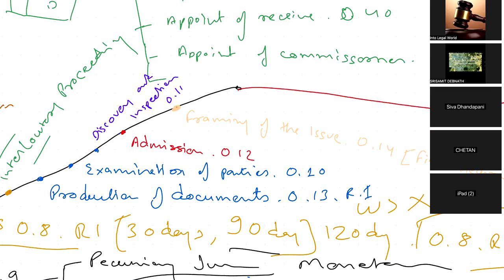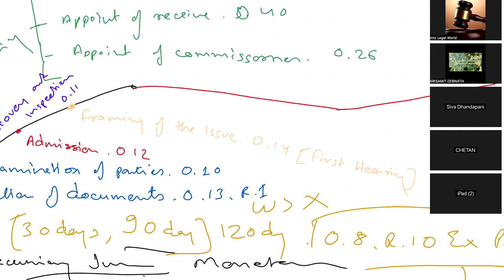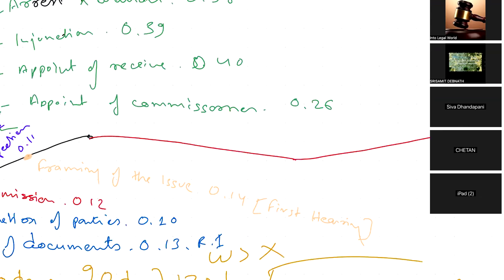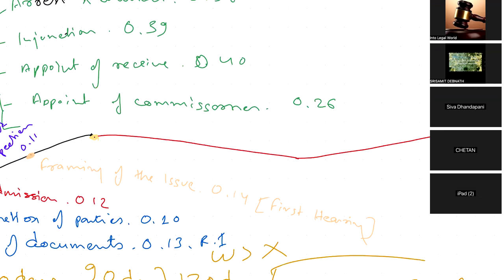Framing of issues is done by the court, the judge. It is not you, it is not the client, it is not the advocate who will be framing the issue. It is only the judge who will be framing the issues, not you, not me, not anyone. And here is where we say that this framing of issues is also called first hearing. It's not there in the Bare Act, right? But this is what the advocates call it, first hearing. Thereafter, after framing of the issues, we'll proceed with summoning and attendance of witness.